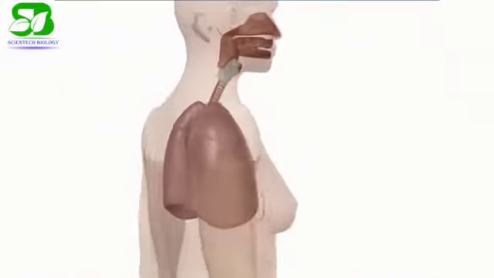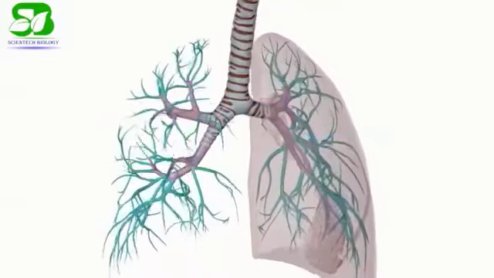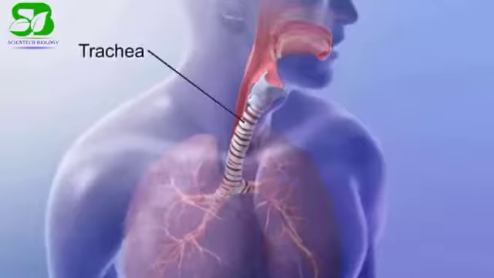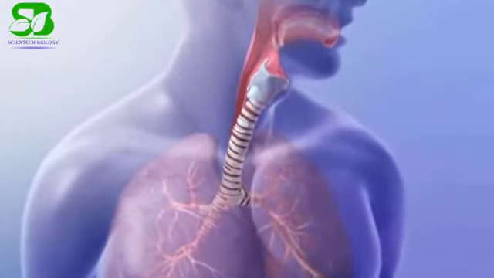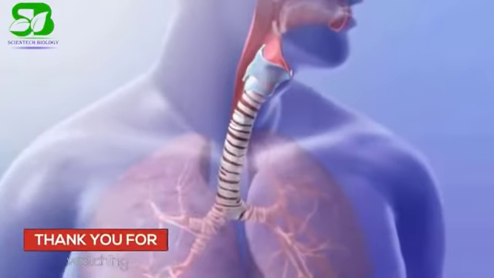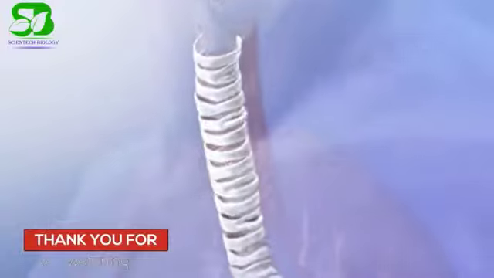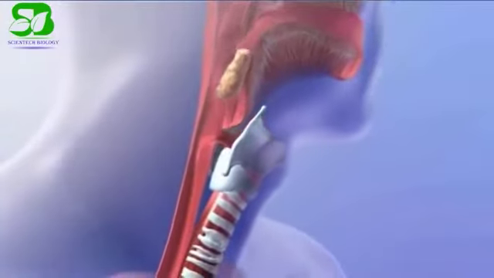The lower respiratory system consists of the trachea, bronchi, bronchioles, and lungs. The trachea extends from the larynx to the upper border of the T5 vertebra, where it branches to form bronchi. The trachea is supported by a series of C-shaped cartilaginous rings that allow the trachea to change shape to accommodate masses of food passing through the esophagus.